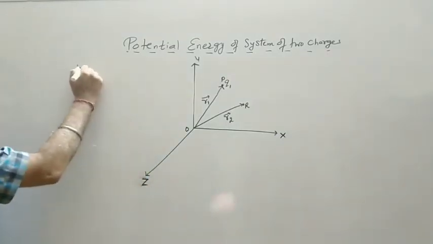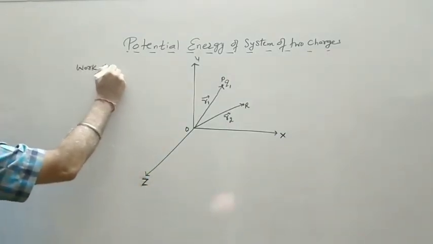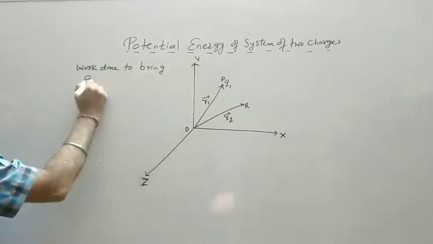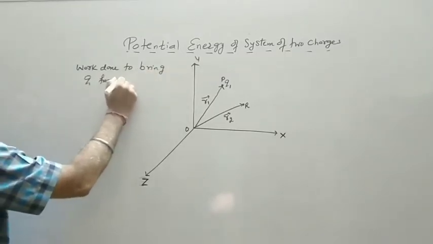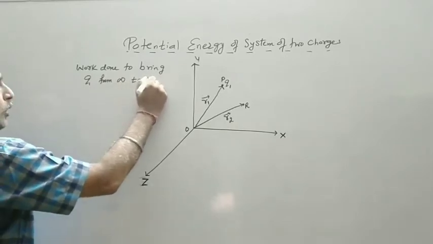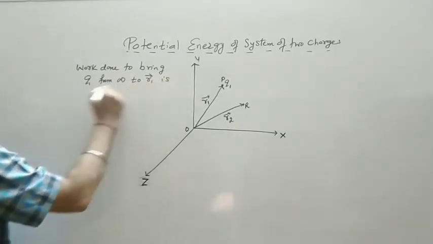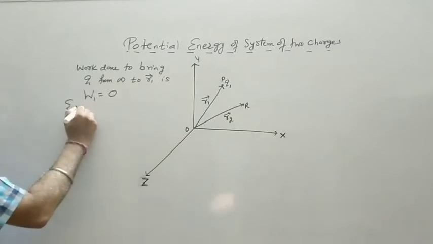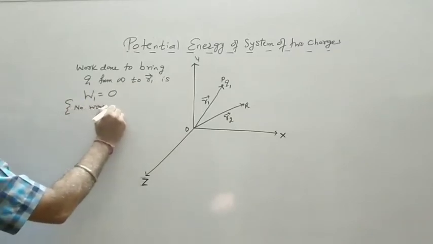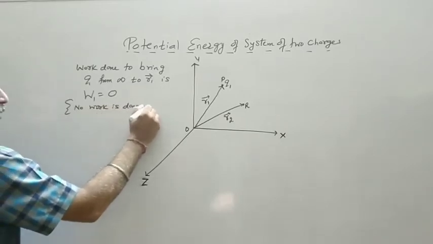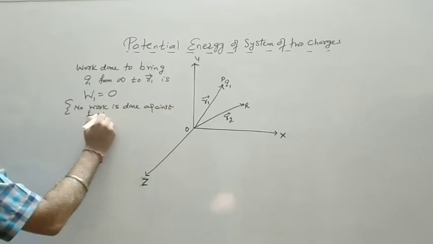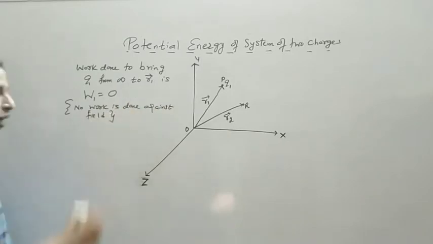So initially, work done to bring Q1 from infinity to R1 is W1 equal to 0, because no work is done against the field, or no work is done against the electric field.